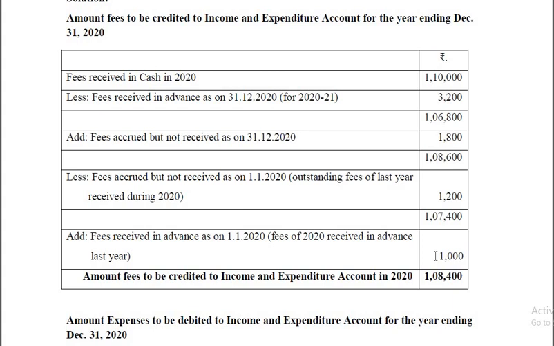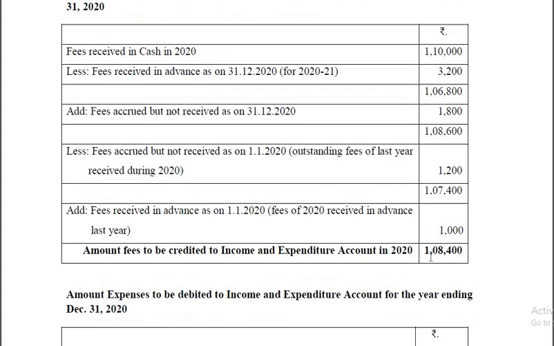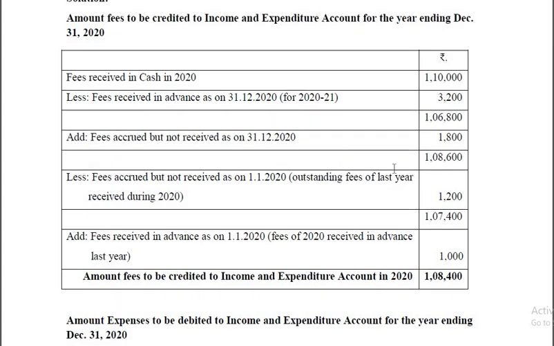As far as expenditure is concerned, as long as it is accrued, the entire amount of the current year should be taken, whether you have paid or not. Paid plus outstanding, both are to be taken. Similarly, if expenses paid this year includes some amount relating to last year or next year, that should be excluded or deducted. So that is the principle. That's about fees received, 1,08,400, which should be credited to income and expenditure.